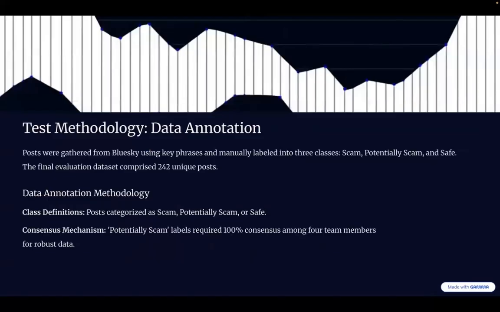Our evaluation relied on a dataset of 242 unique posts, gathered using key phrases and manually labeled into three classes: scam, potentially scam, and safe. To ensure robust data for the difficult edge cases, any potentially scam label required 100% consensus among our 4 team members, ensuring a rigorous annotation methodology.